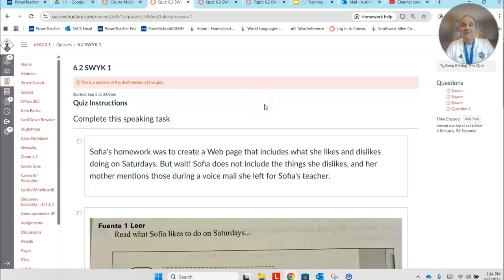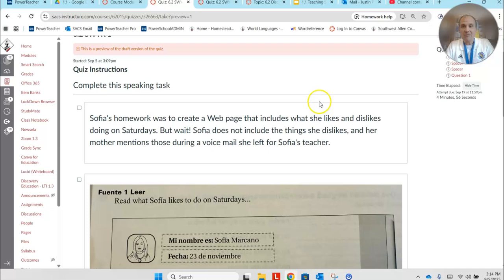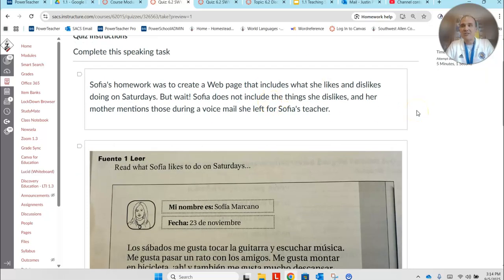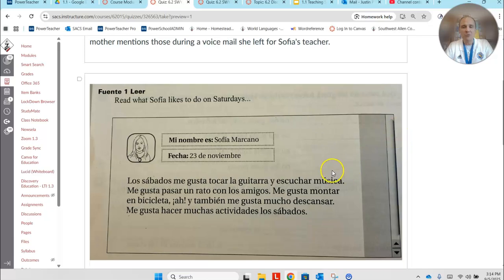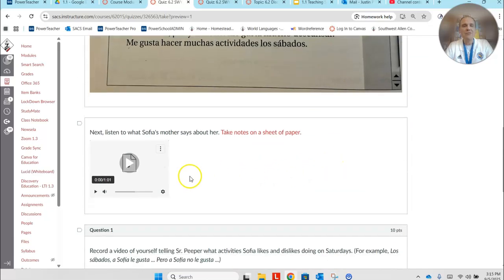All right, it says complete this speaking task. So to get ready for the speaking task, the first thing is you have to read through this activity. It says Sophia's homework was to create a web page that includes what she likes and dislikes doing on Saturdays. But wait, Sophia does not include the things she dislikes, and her mother mentioned those during a voicemail she left for Sophia's teacher. So first off, you're going to read what Sophia wrote, and then you will have a chance to listen to what Sophia's mother says about her.